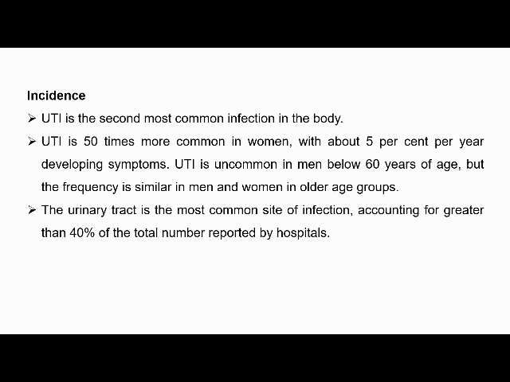Incidence: it is the second most common infection in the body. UTI is 50 times more common in women, with about 5% per year developing symptoms. It is uncommon in men below 60 years of age, but the frequency is similar in men and women in older age. The urinary tract is the most common site of infection, accounting for greater than 40% of the total number of reported cases in hospitals.